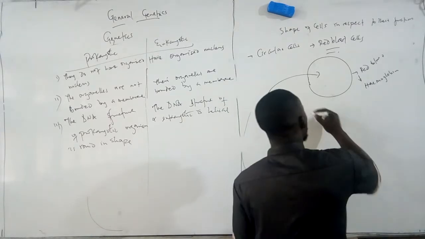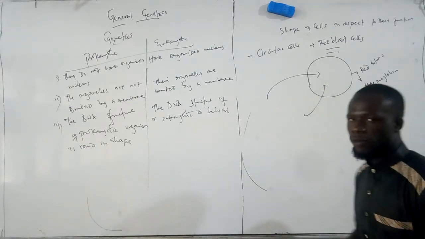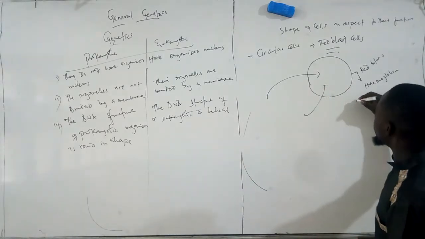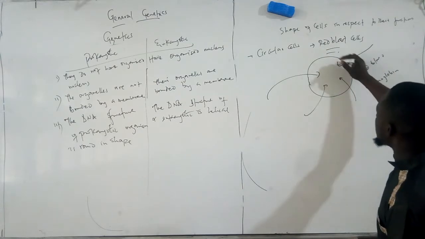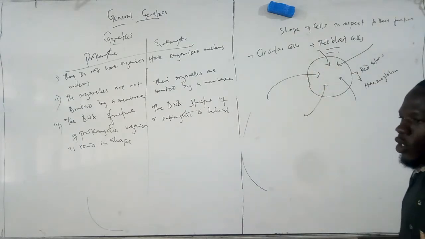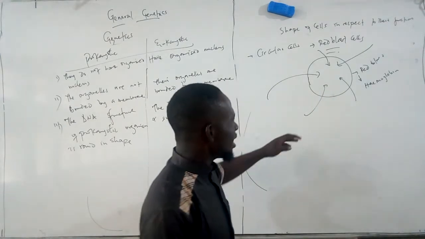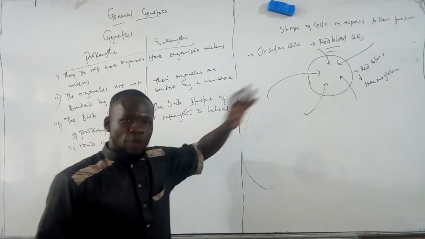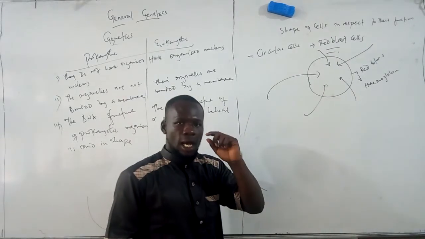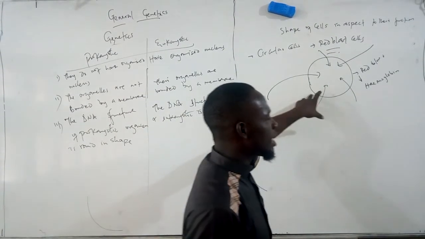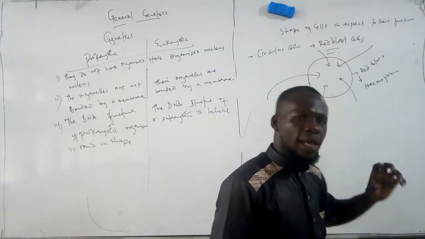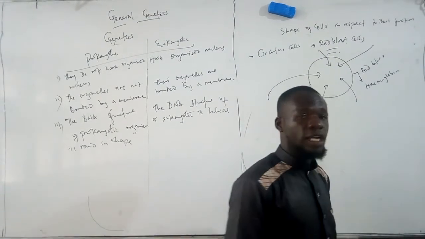So, we can see that oxygen can enter inside the red blood cell easily. Why? Because it is disc or circular in shape.